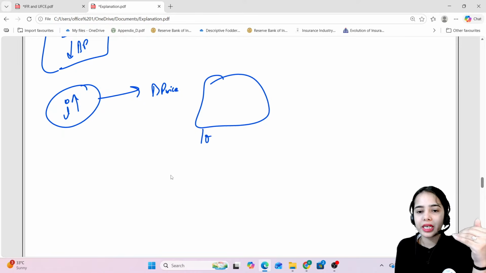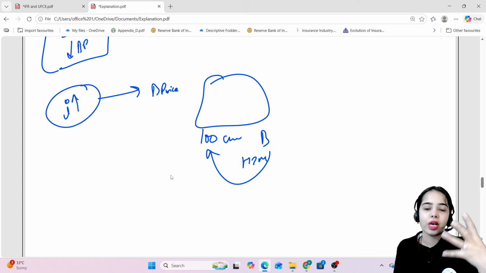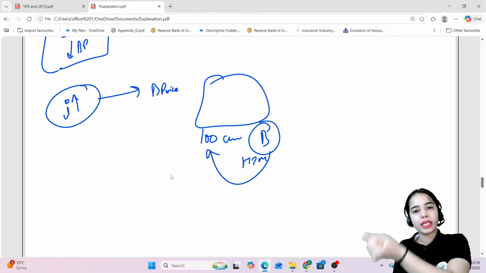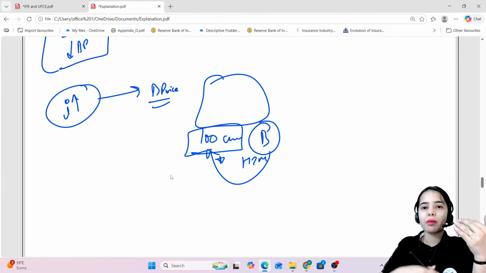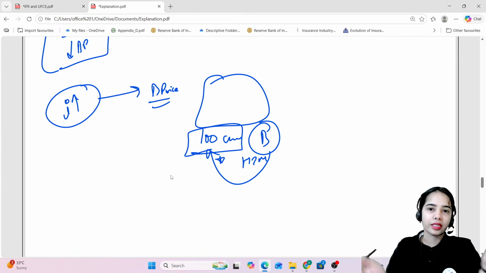Okay. So if the interest rate increases in the market, will the bond price, that is the investment of 100 crores done by the bank in held till maturity, be affected? No, because the bank will keep on holding the instrument for 10 years, and after 10 years the bank will get this 100 crores. So even if in the market right now the bond prices are fluctuating, it doesn't matter.